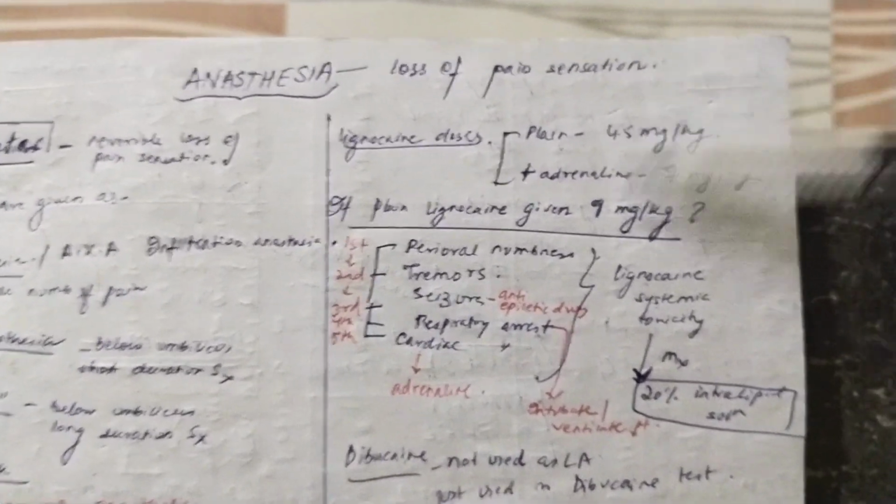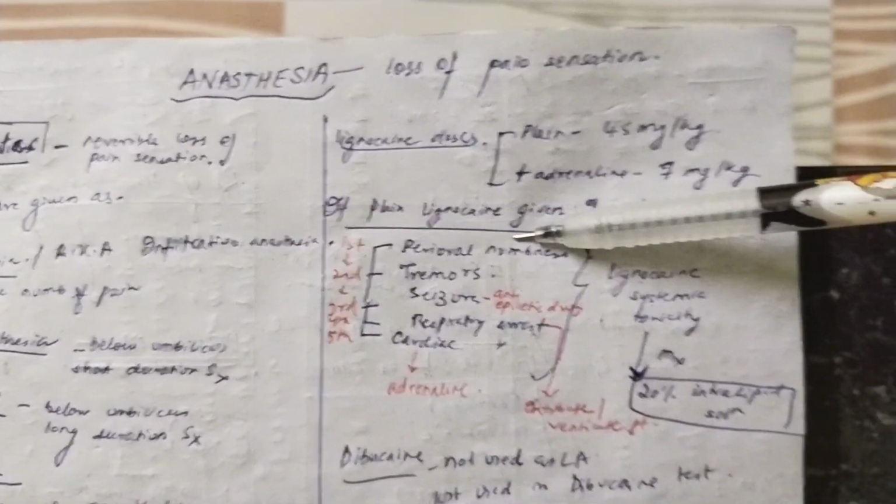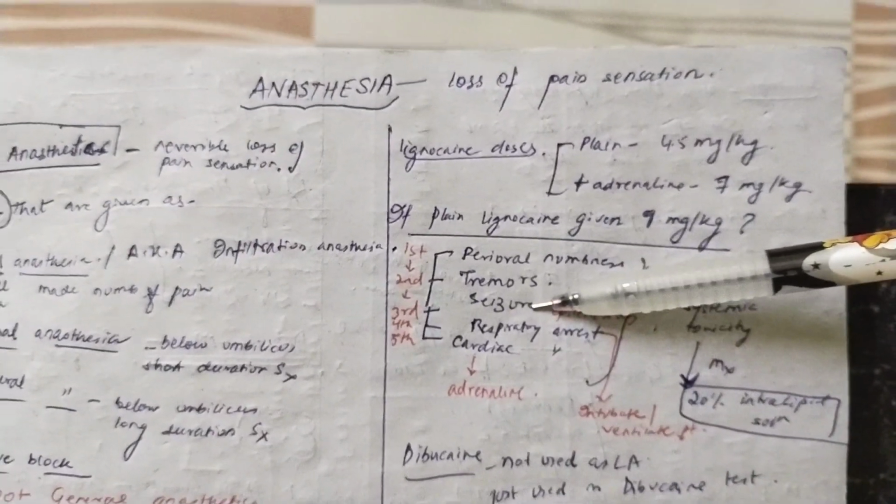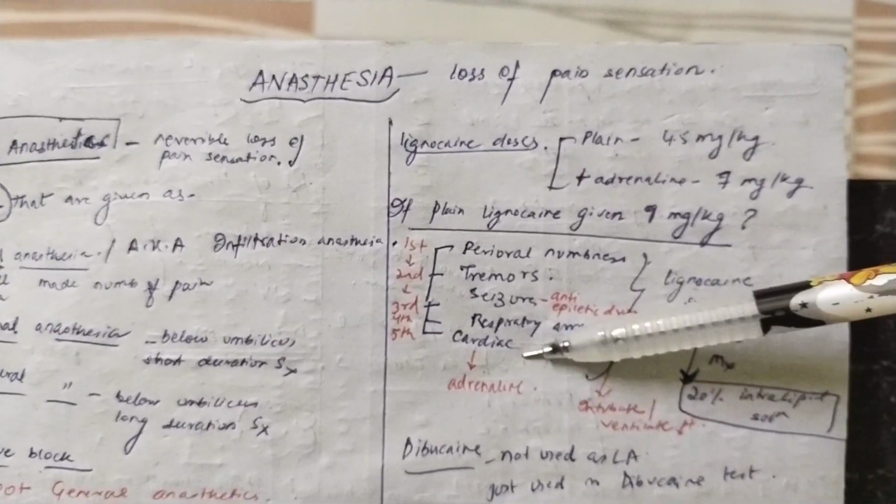What are those? First of all, there will be perioral numbness. That means around the mouth there will be numbness. Second, there will be tremors. Third, there will be seizures. Fourth, there will be respiratory arrest. And fifth, there will be cardiac arrest.